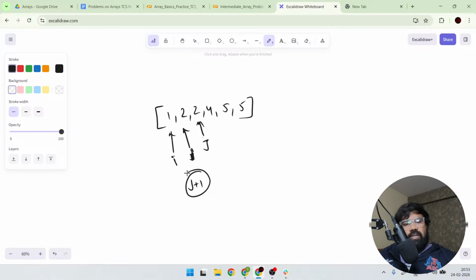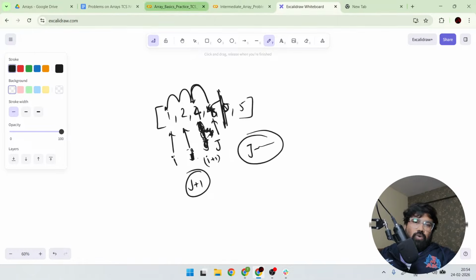So if I and j are same, then we won't copy the data. What we will do is we will shift the j. If I and j indices values are same, only we will shift j, and next we will again compare I and j. If both are different, then the j element will be shifted to the I plus 1 position. So like this, we will replace the duplicate values and last values we will skip. So how many times this iteration happens, that many times j will be increased.